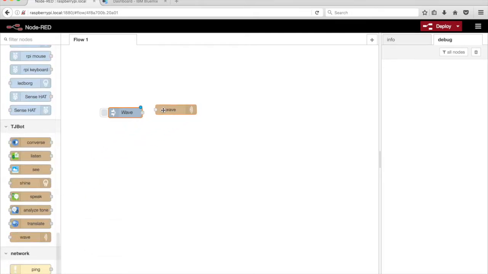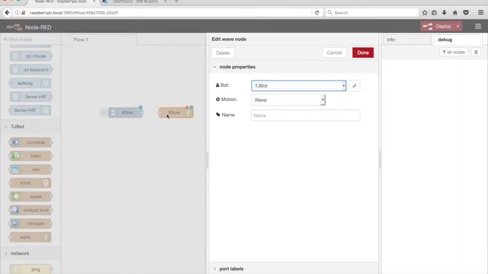Next, drag a wave node from the palette onto the canvas. Double-click on the wave node to configure it. Click on the pencil icon to the right of the bot drop-down menu.